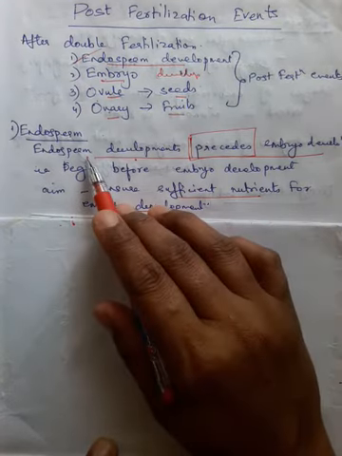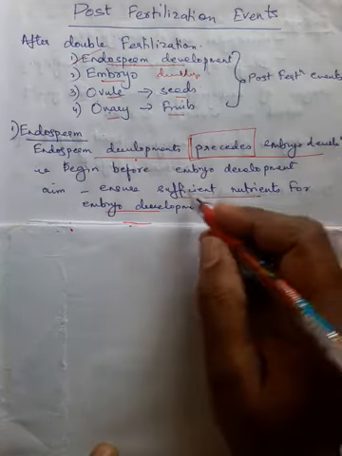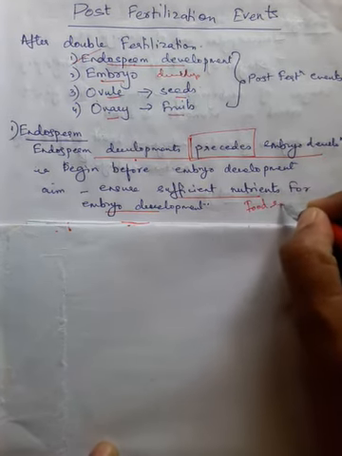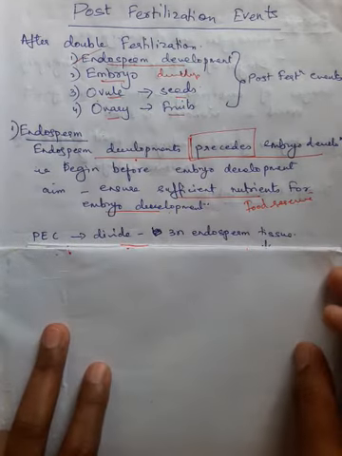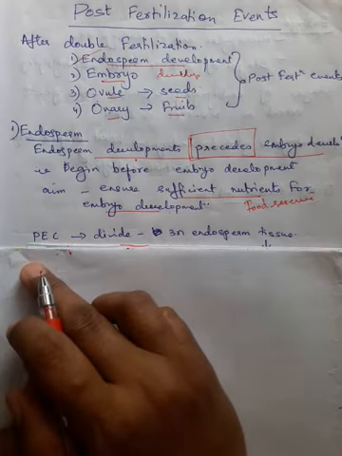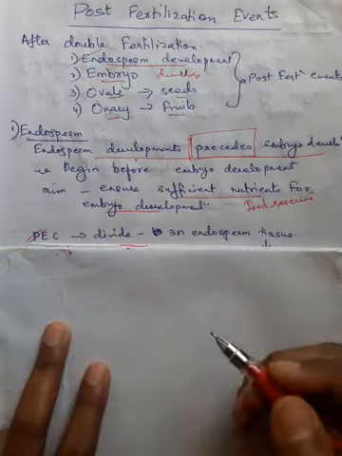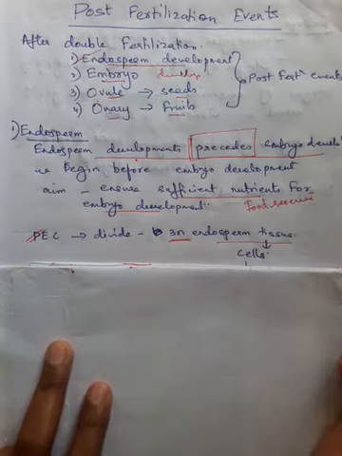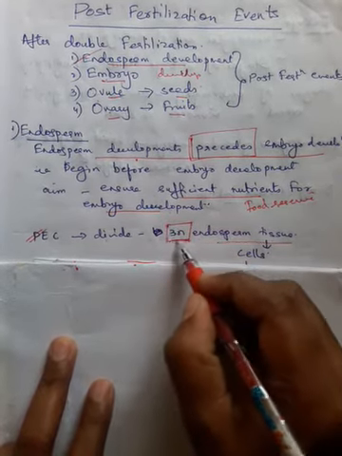What is the purpose of endosperm? To provide nourishment to the developing embryo. So this has to happen before in order to ensure that there is always sufficient food reserve for the embryo development. Here, the primary endosperm cell, the central cell after double fertilization, develops to form the triploid endosperm tissue. I hope you remember why it is called triploid.